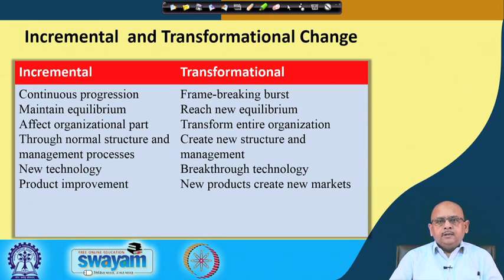You look at the structure, system, process, culture, technology, everything, and you want to go for a change in everything, right. So, you are not any more interested in maintaining the status quo in the organization, while maintaining productivity and performance of the organization, but you break it and try to reach a new equilibrium, a new status quo. So, from one state you move to an entirely different state, and in the process what actually happens is you go for transforming the entire organization, not simply a part of the organization, right.